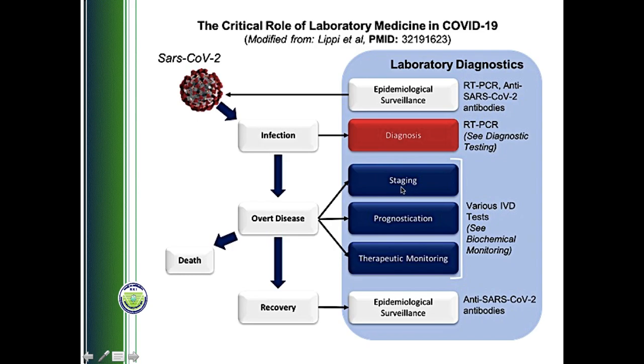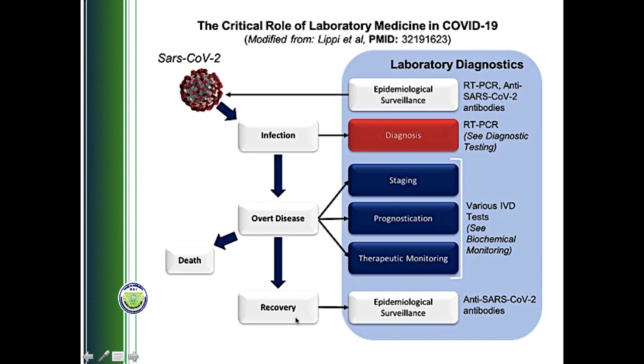So, staging. Then we want to see the future outcome of the infection, that is the prognosis part. We would also like to see whether the treatment and other interventions given in the critical care facility are moving in the right direction or not. So in order to have therapeutic monitoring, the testing is again done.